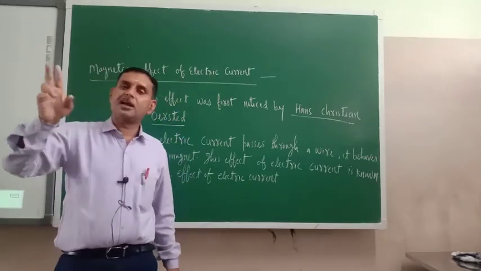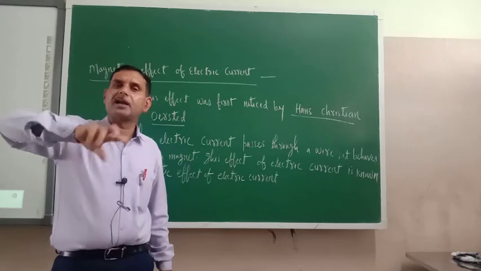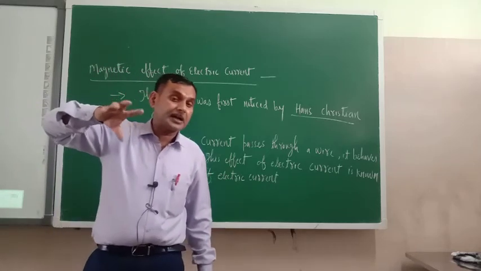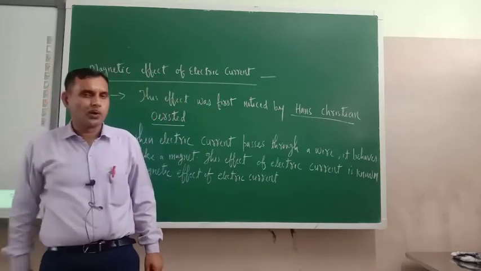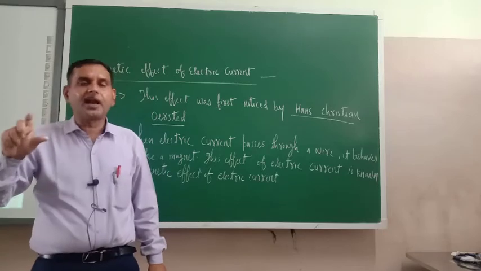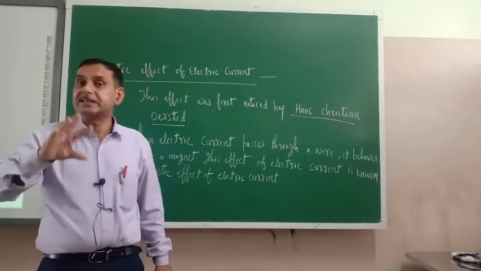Deflection is there or not? As you move the magnet around it, the needle of the compass will also move. So because of the presence of the magnet, the needle position is disturbed.